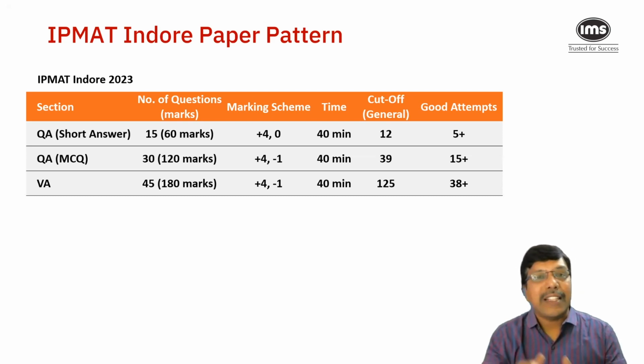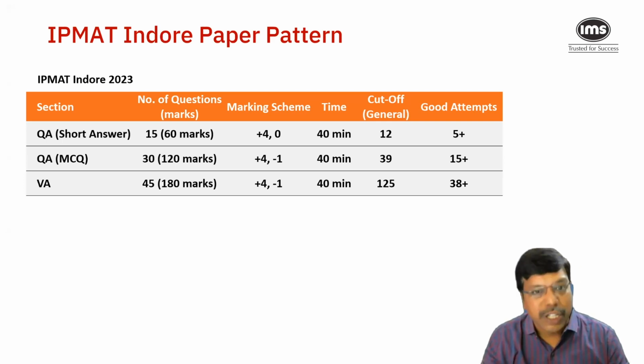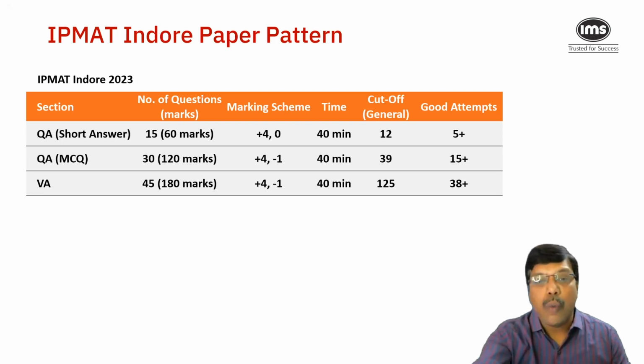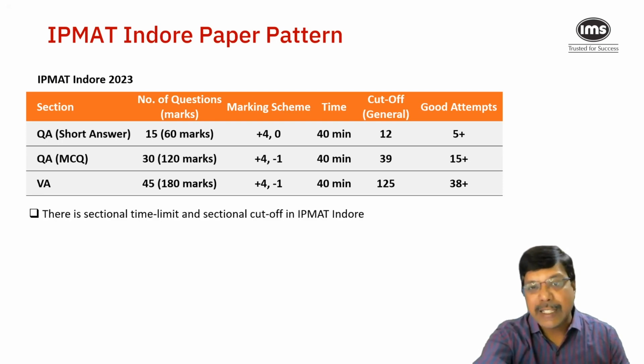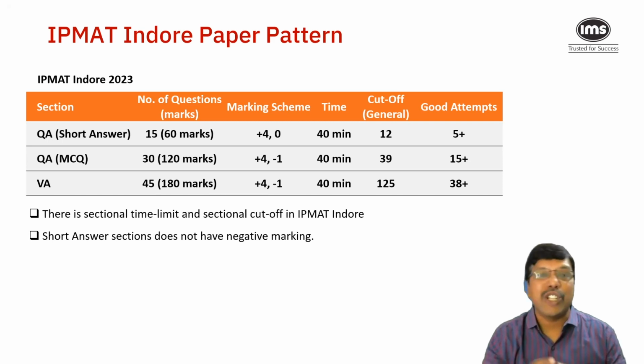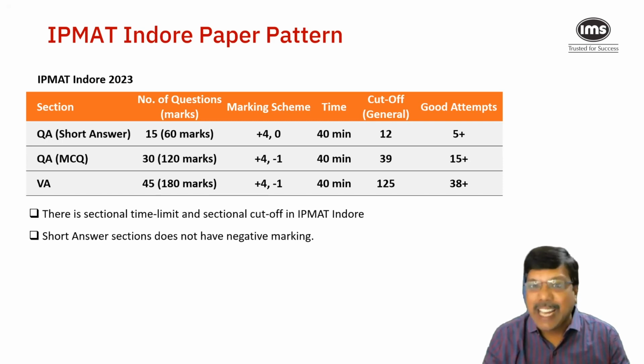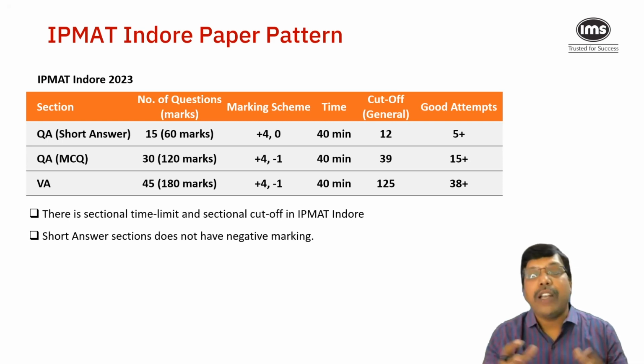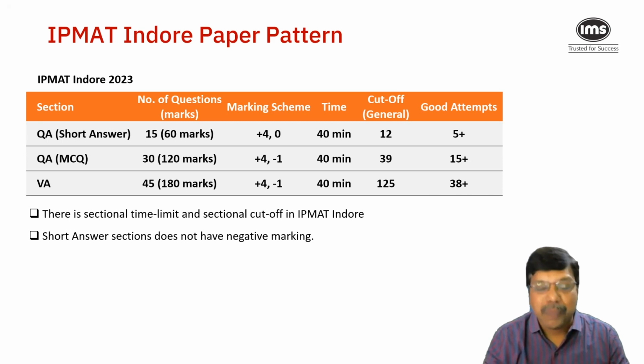So in the short answer section, the student has to find the answer on his own and type in that number in the blank given for that respective question. Also, one important aspect is that the short answer section does not carry negative marking, meaning even if you answer it wrong, you will not attract a penalty.